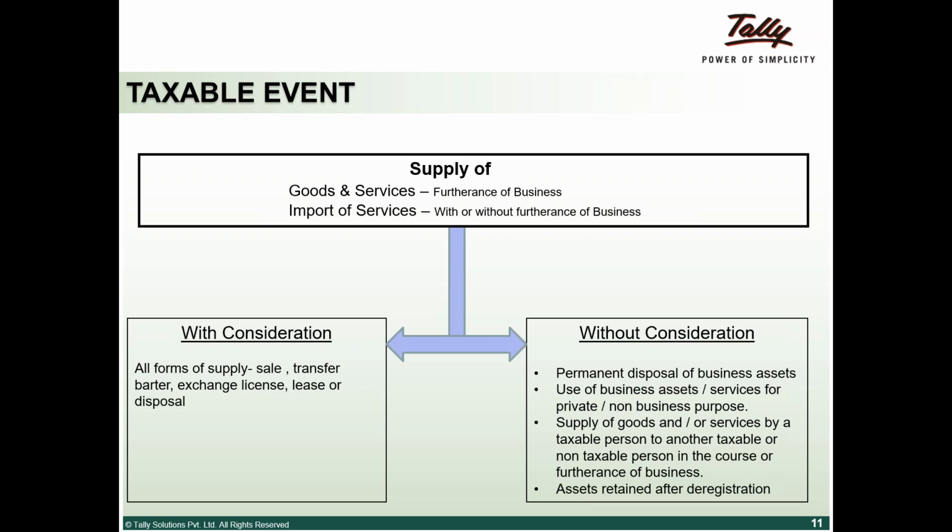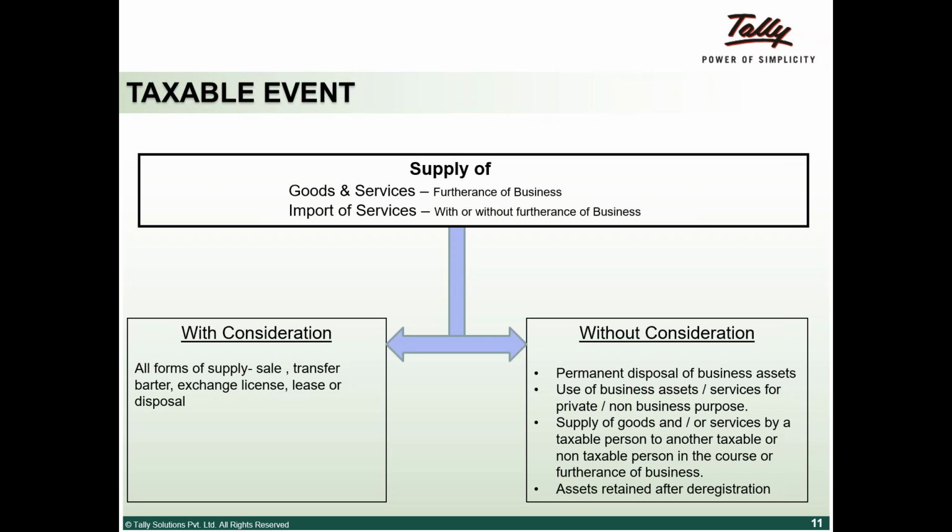But GST has clearly called out that if it is for the furtherance of business, yes, you can go ahead and claim credit. So that clarity has come in, that furtherance of business is something you'll need to concentrate on.